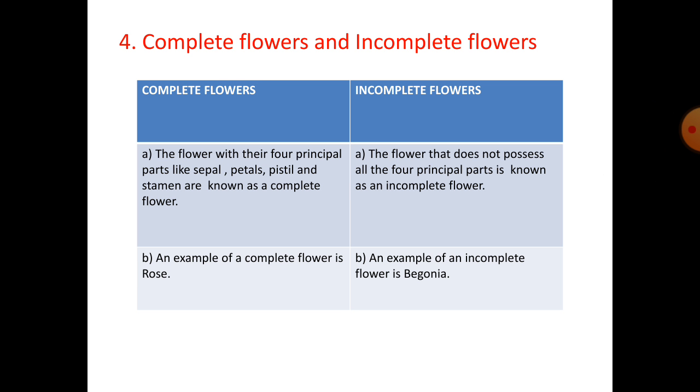Number 4. Complete flowers and incomplete flowers. The flowers with their four principal parts like sepal, petals, pistil and stamen are known as complete flowers. The flowers that do not possess all the four principal parts are known as incomplete flowers. An example of a complete flower is rose. An example of an incomplete flower is begonia.